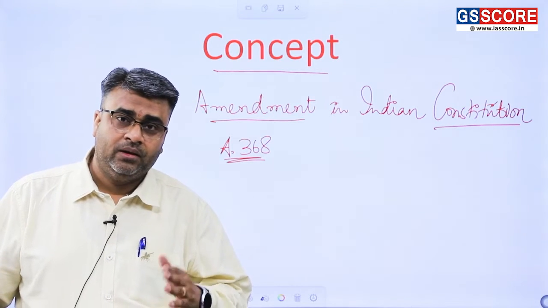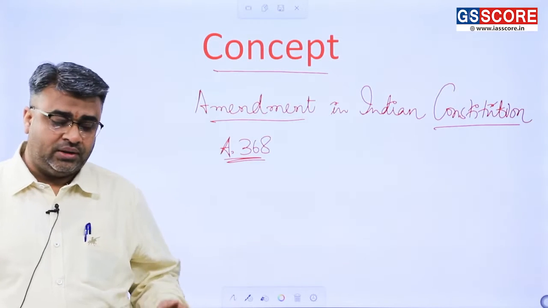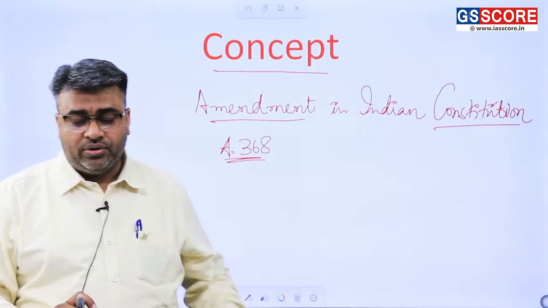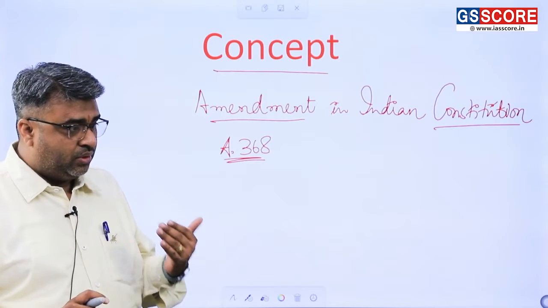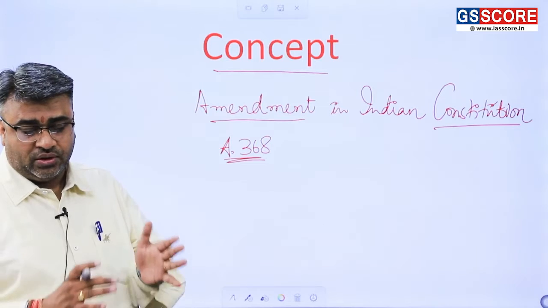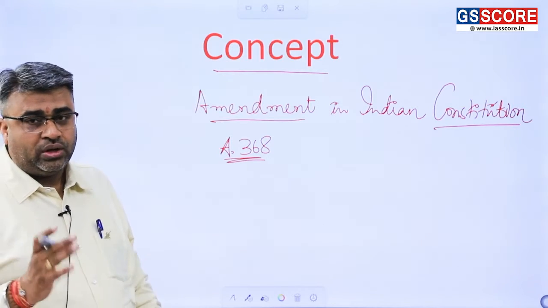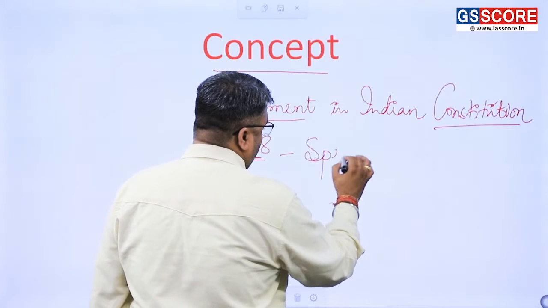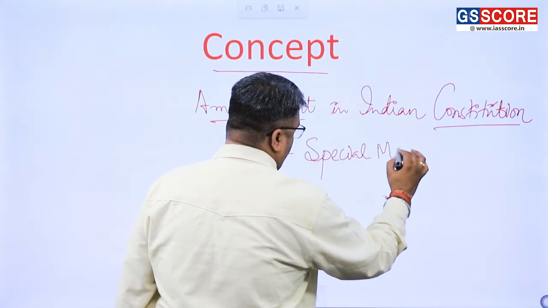When we talk about amendment with specific reference to the Constitution, we obviously talk about the majority, not the simple one, but the special majority. And when I say special majority, it simply means a majority of 50% of the total membership of the House. So it is actually about the special majority,